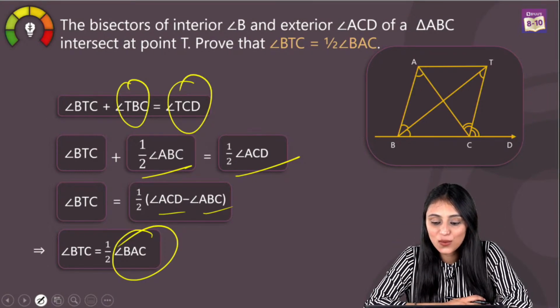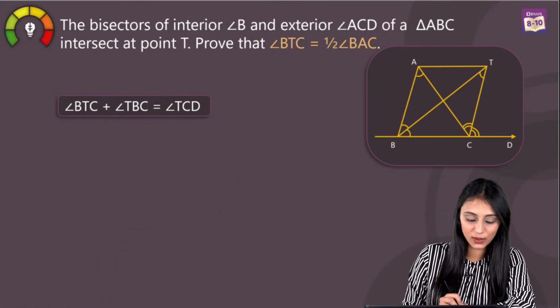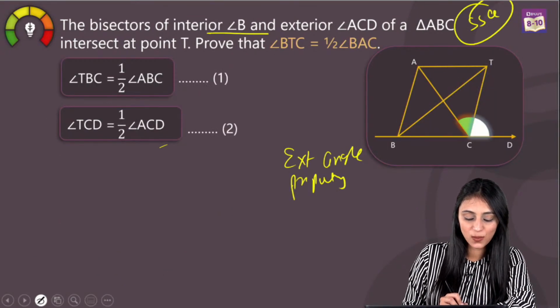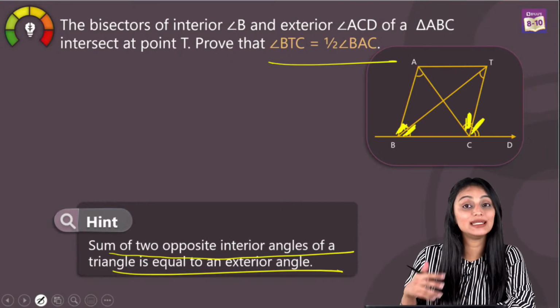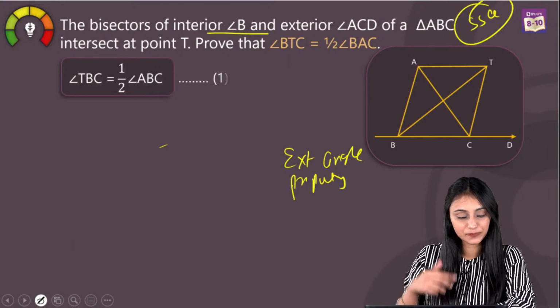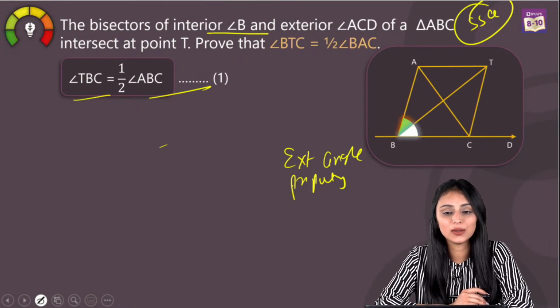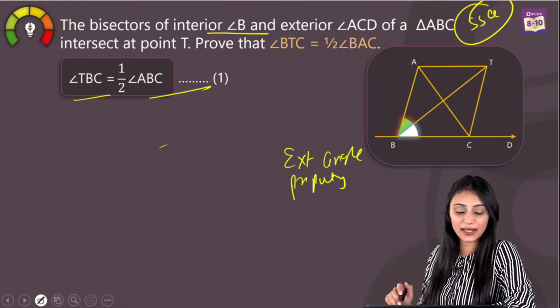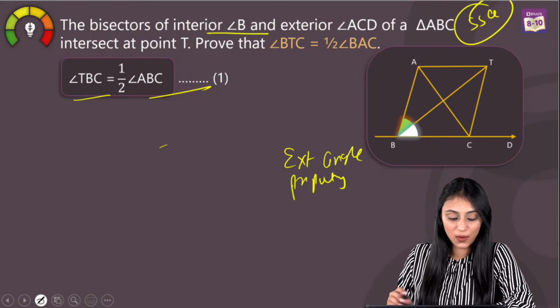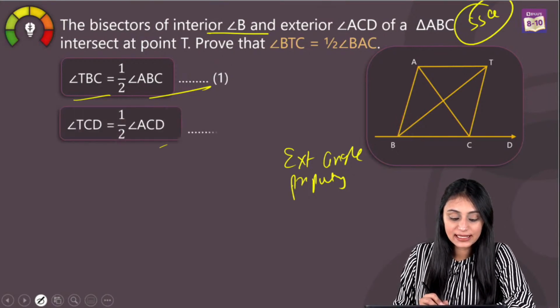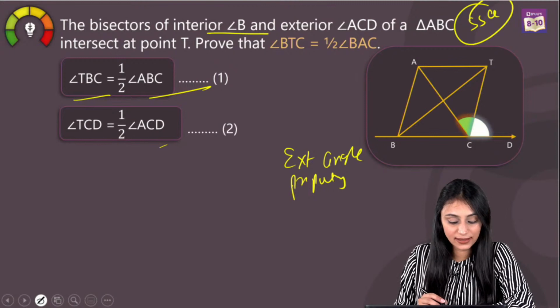Yes, you want me to repeat one more time? Okay, let's take a look at it one more time. What we have here is that we were talking about the exterior angle property, right? Bisectors were also given. So angle TBC is half of ABC. You can look at the highlighted part in this picture, right? And angle TCD is half of ACD, correct?